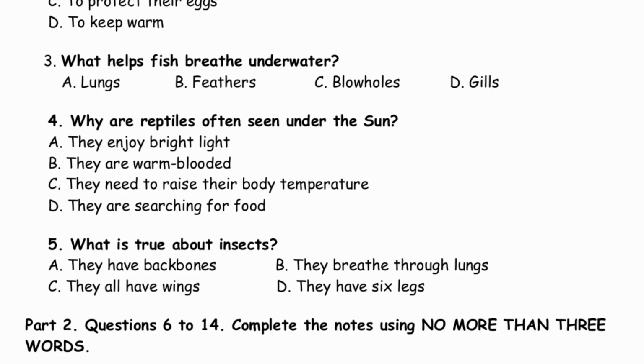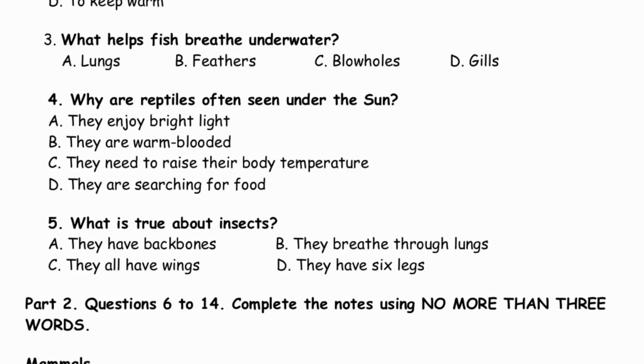Question 3. Fish cannot breathe with lungs like mammals. So how do they get oxygen? They absorb oxygen through their gills as water passes over them.